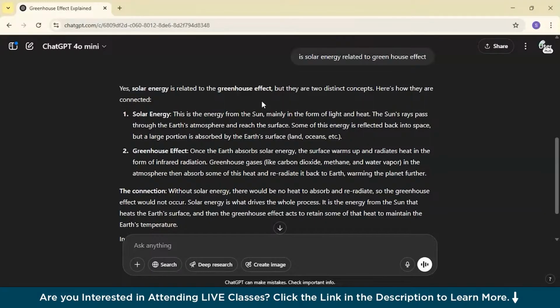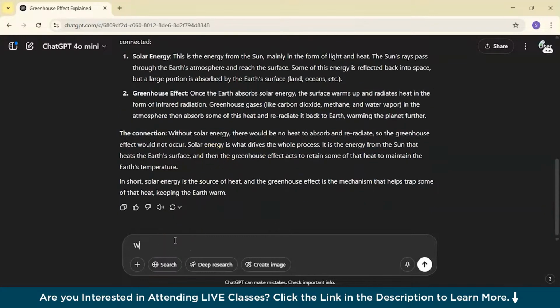So this is it. And now moving on to the second thing that it can help with, writing assignments or essays in just minutes. So we will ask ChatGPT, write a 350 word essay on climate change for college purpose. And you can see I have provided conditions. You can even customize it by saying make it simple and yet